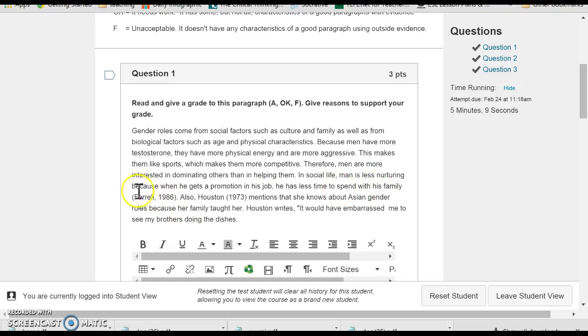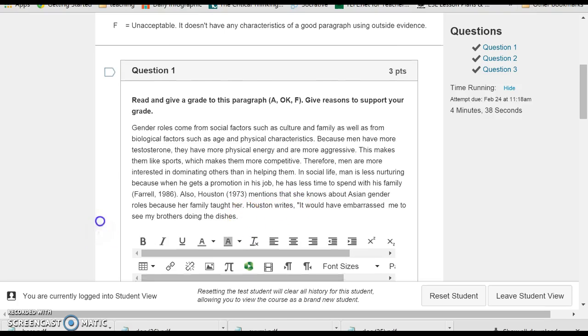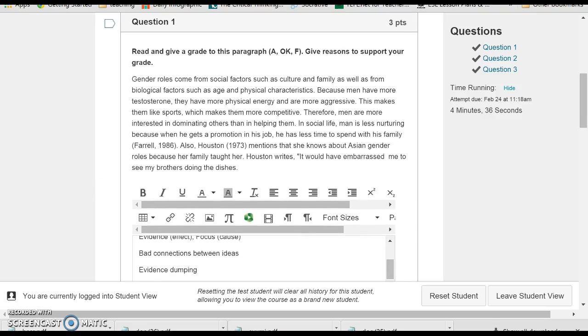Okay. And here he mentions an article, but it's evidence dumping because we don't know much about why that information is there. And then here we just move to Asian women for no reason. And finally, Houston writes something about doing dishes. So that's not clear either. So this paragraph actually needs a lot of work. I would send this paragraph back to the writer.